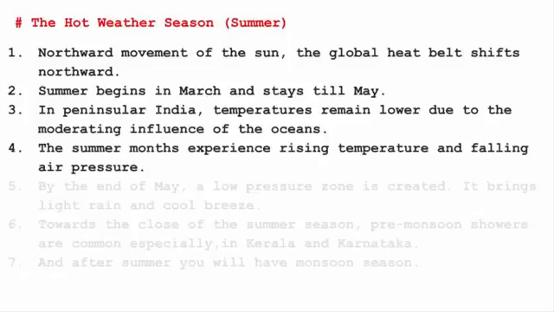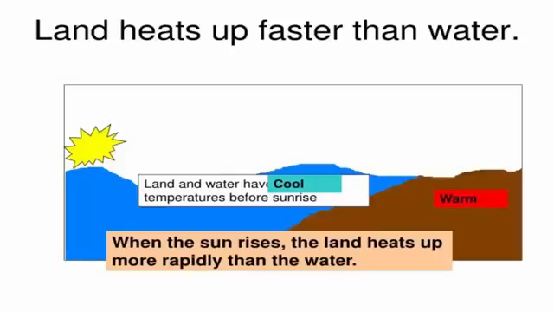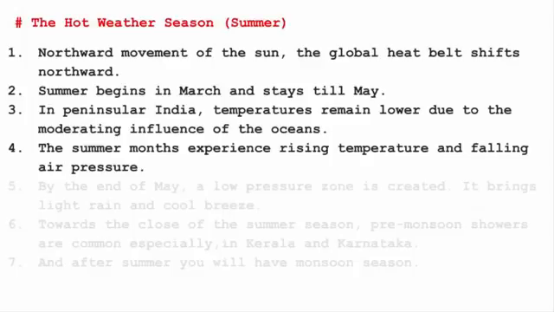Now the summer months experience rising temperature and falling air pressure. So in summer, what happens? The land mass gets heated faster than the water bodies. Due to this differential pattern of heating, air pressure differences are created. And we have read this before that the land mass gets heated faster and hence a low pressure zone is created. On the other hand, water bodies develop a high pressure zone.